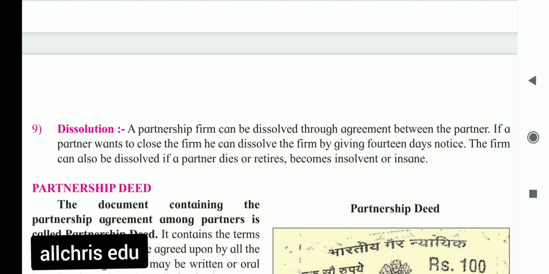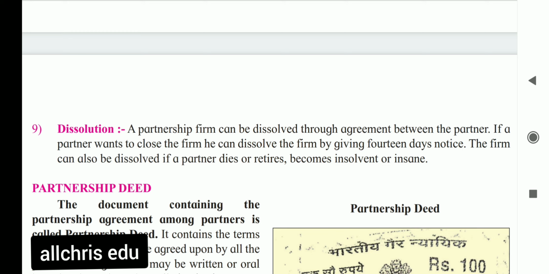And students, it is again given in the Partnership Act that sometimes the court, meaning the government that governs this particular partnership, can forcibly ask the partnership to close if they are not following the provisions of the partnership. In that case, that type of dissolution can also happen. The other type is that all partners together can voluntarily dissolve the firm.